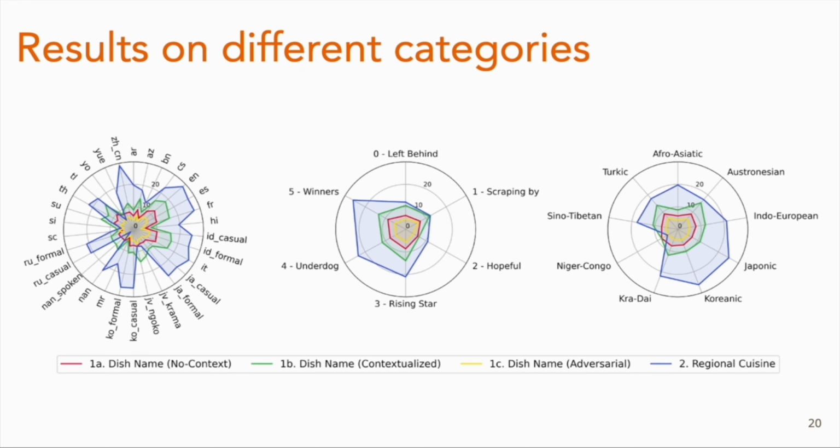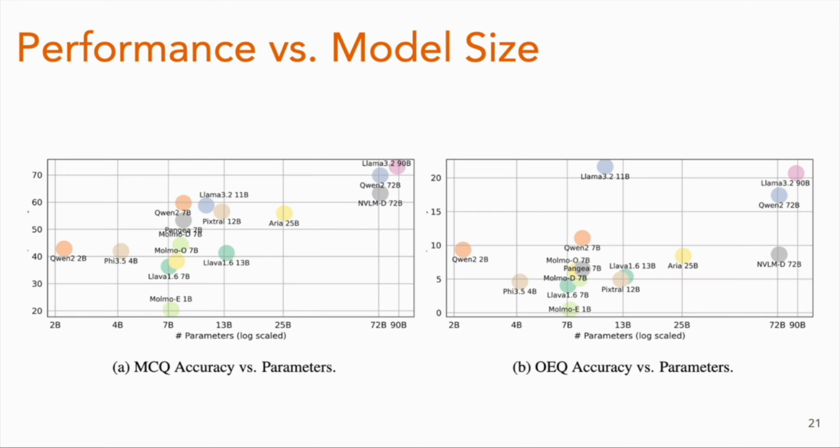This is another result from different categories. You can see the performance across different categories. Here is another analysis from the paper: the performance versus the model size. You can easily see that Llama 3.2 is the best among all, but it's also the largest model.